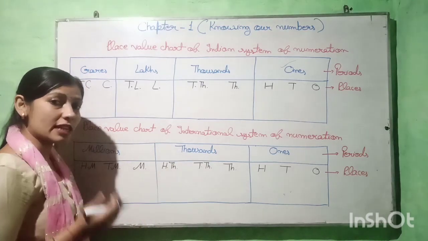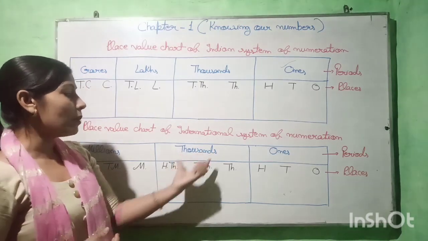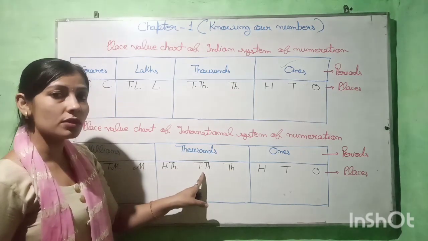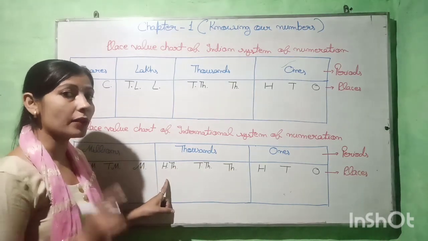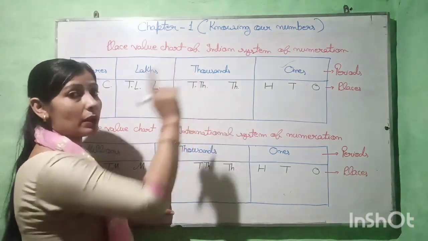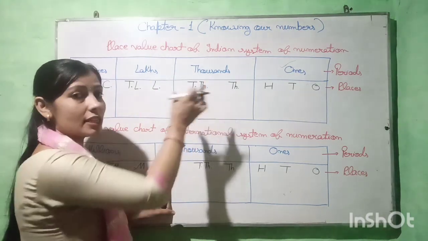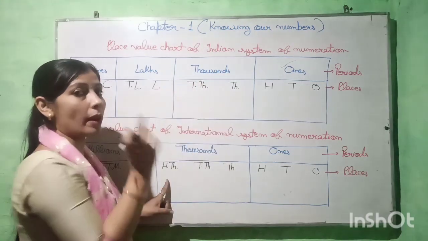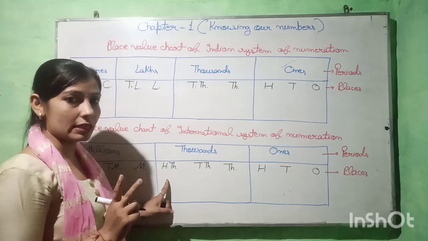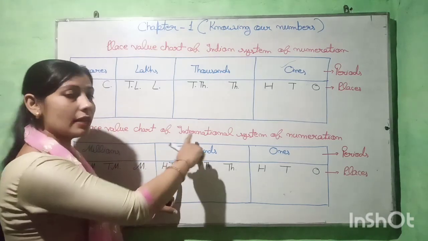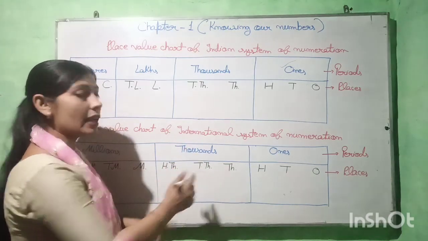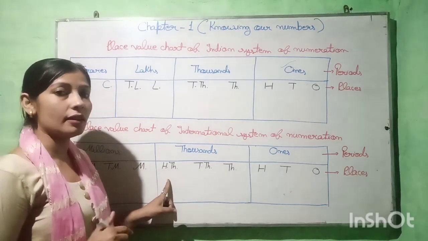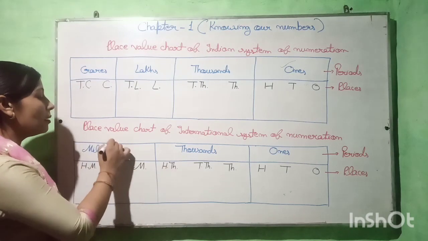The next is the thousands family. In this family, beta, we have 3 members: 1000, 10,000 and 100,000. But according to the Indian place value system, in the thousands family we have only 2 members, only 2 places. But according to the international place value system, here we have 3 members: 1000, 10,000 and 100,000. And next is millions.